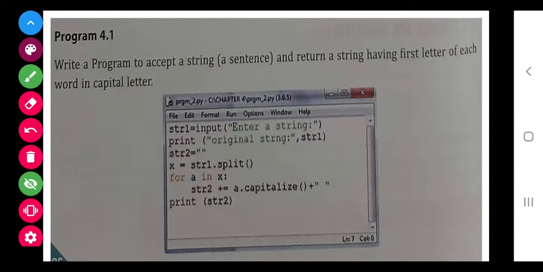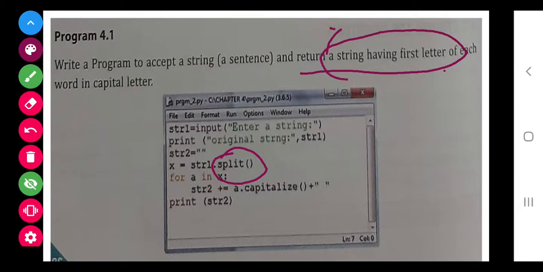After that, they have used x is equals to str dot split. This is another function. This function will divide your string. Suppose this is a complete string, so it will divide this as one, this as another, and so on. So it will split your string into parts.